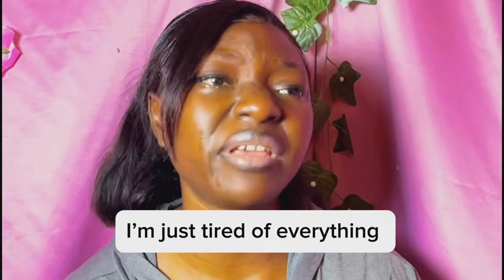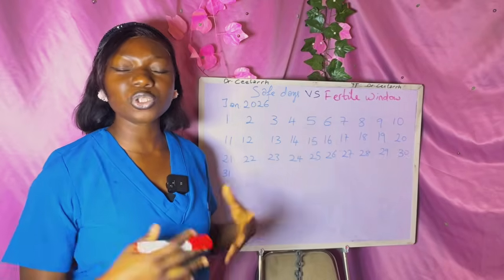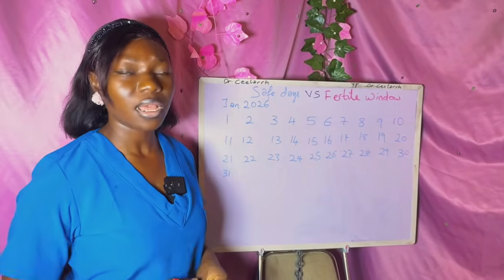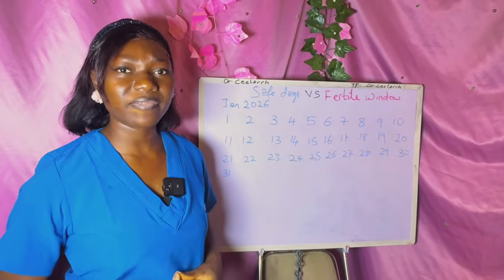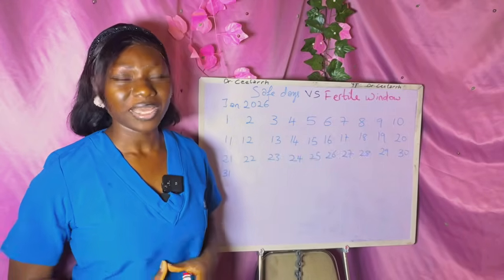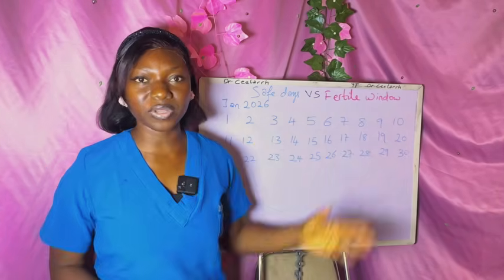We have sex 3 times a day, every day of the week, but nothing is coming out. Have you been finding it difficult to conceive? You've sought so many opinions and gone to so many hospitals. You and your husband are very fine by the reports from the doctors. However, you still have not been able to conceive. It could possibly be because you have not fully understood your safe days and your fertile window.